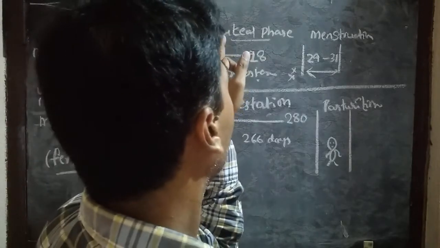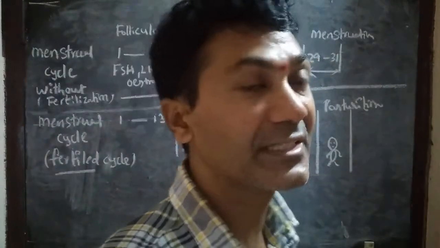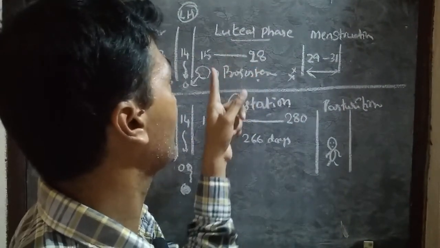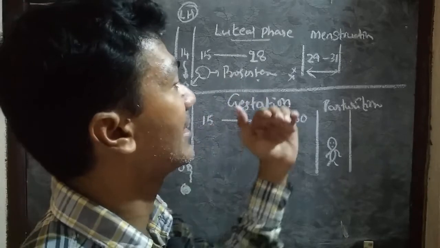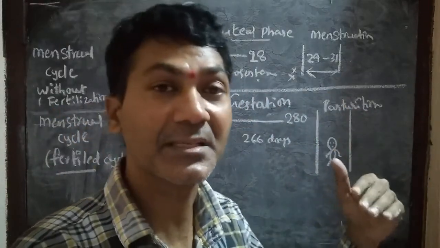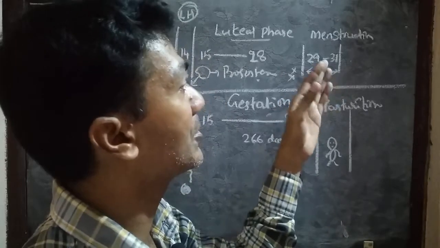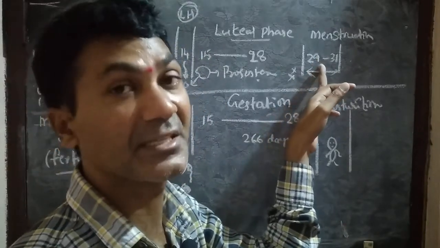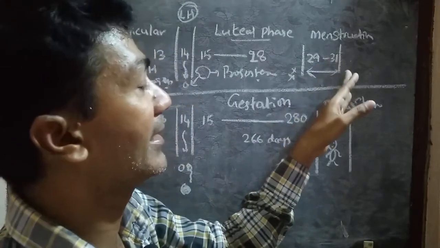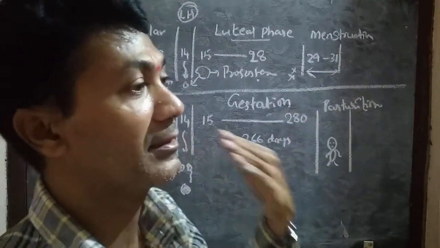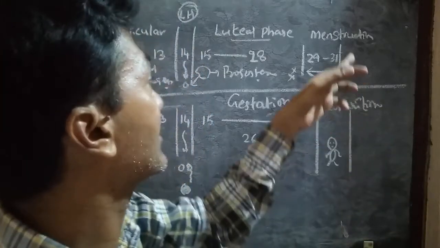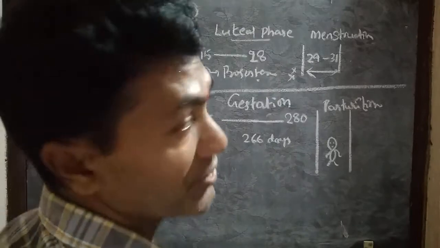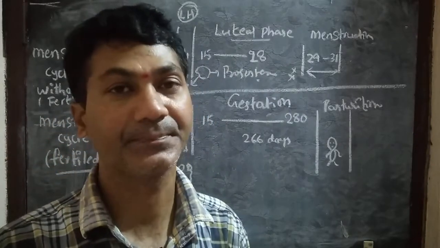That is why the phase is named the luteal phase. The maintenance of the second and third phase is by the corpus luteum. On the day progesterone release stops, what happens? A no-hormone condition takes place. That is called menstruation, the bleeding stage or secretory phase. Then again the stimulation by FSH and LH starts, and day 1 of the follicular phase begins. This is a common menstrual cycle without fertilization.